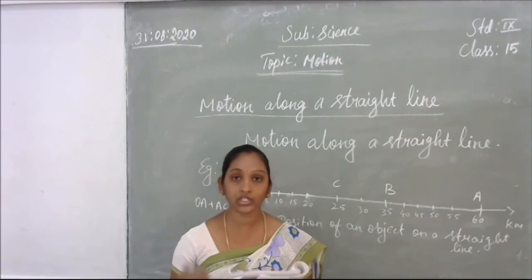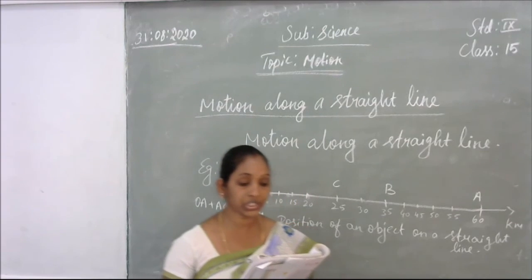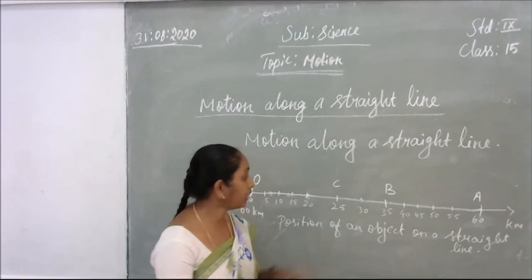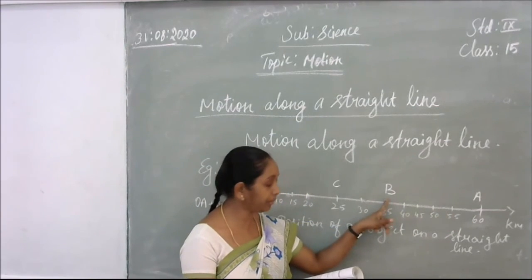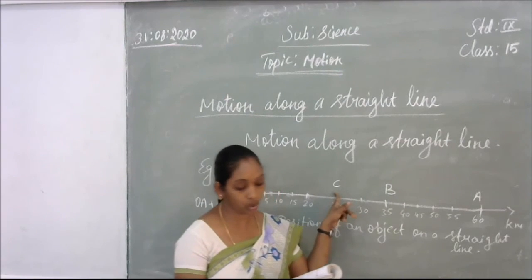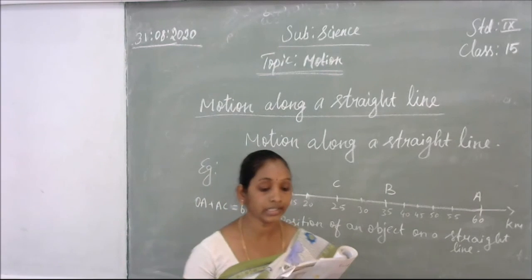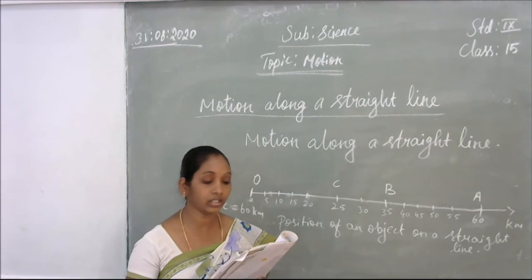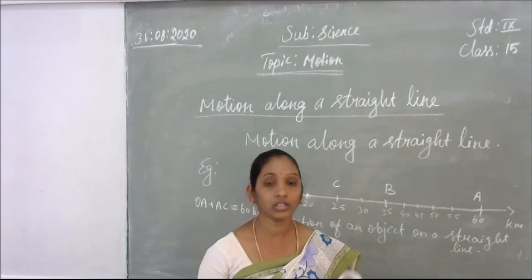So the object starts the journey from O, which is treated as its reference point. Then A. From A, again in a straight line to B, and from B it reaches C. So it represents the points of the object at different instants. The object first moves through C and B and reaches A. Then it moves back along the same path and reaches C through B.